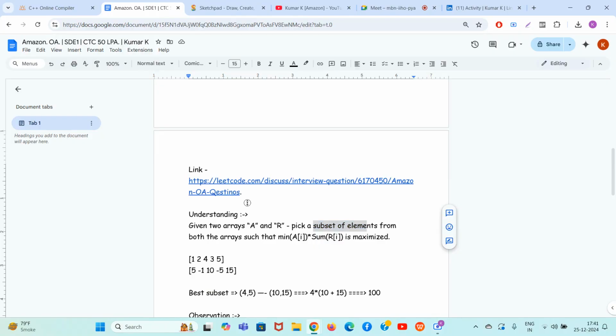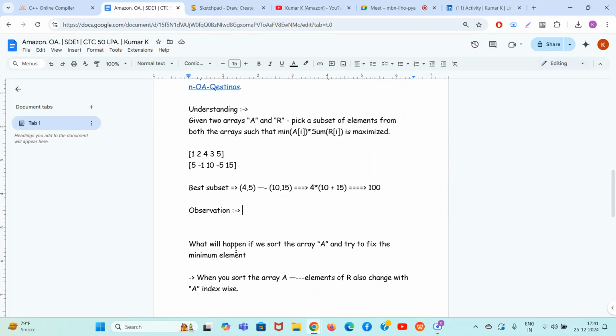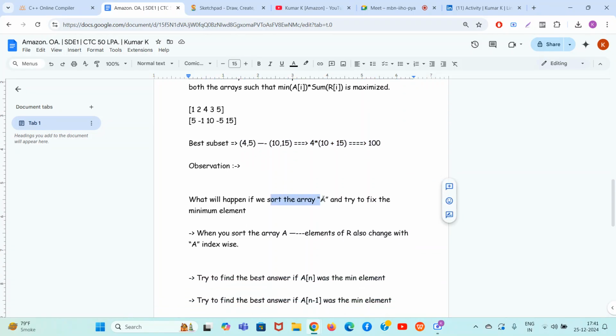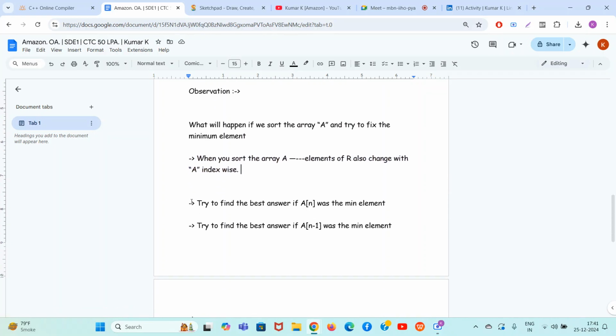So, guys, lovely people, the best subset in this case is 4, 5, 10, 15, giving 4 into 10 plus 500. But the observation is what will happen if we sort the array A and try to fix the minimum element. When you sort the array A, elements of R also change with A index-wise. You know that. First, we will try to find the best answer if A of n was the minimum element.